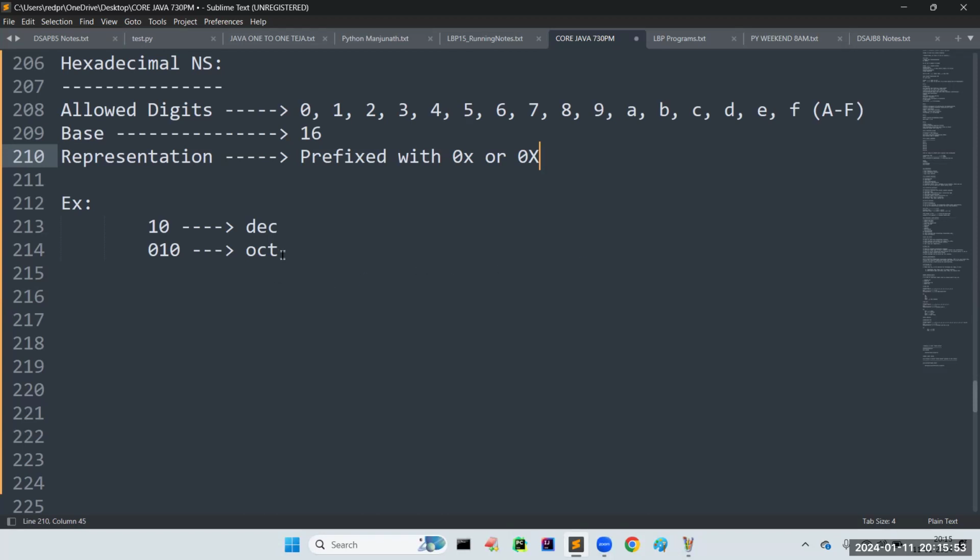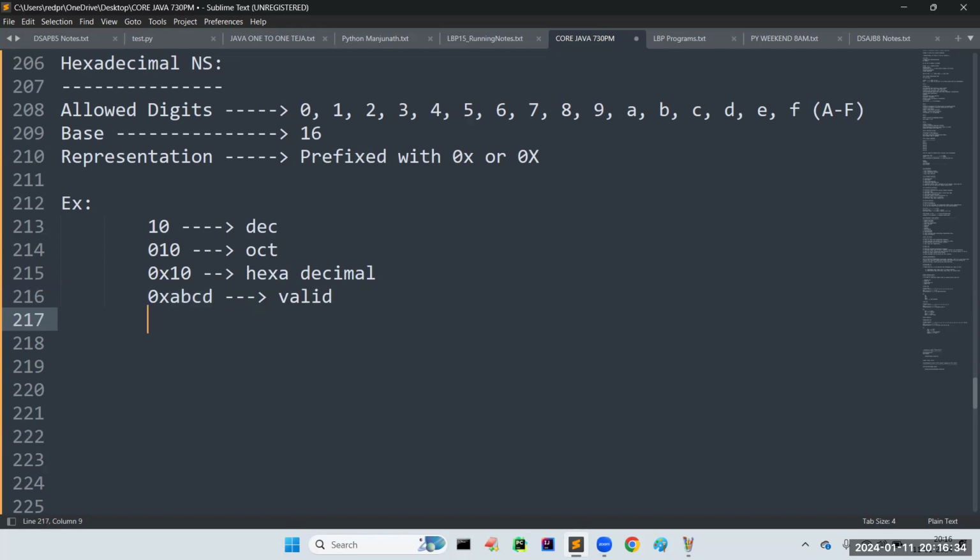Now, how to represent 0x10? This is hexadecimal. Like this we have. Can I take 0xABCD? Is it hexadecimal or not? Yes, it is hexadecimal, because the A character is available, B is available, C is available, D is available. But what is its value? Don't worry. We are going to see how we can convert from decimal to other number systems and from other number systems to decimal. All these things I will explain, and there you will get clarity.